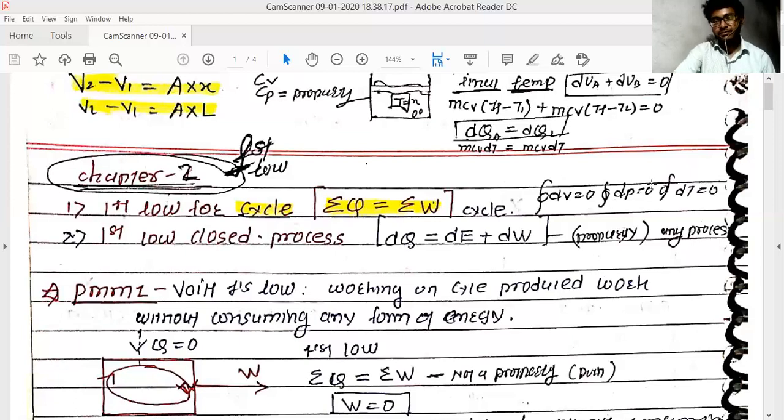And for the cycle, we have discussed in the first chapter, first session as well, that the cyclic integration of all properties is equal to zero.